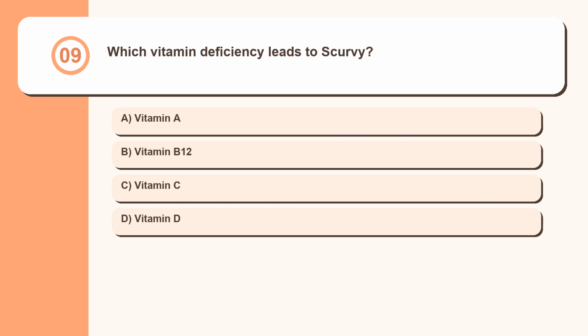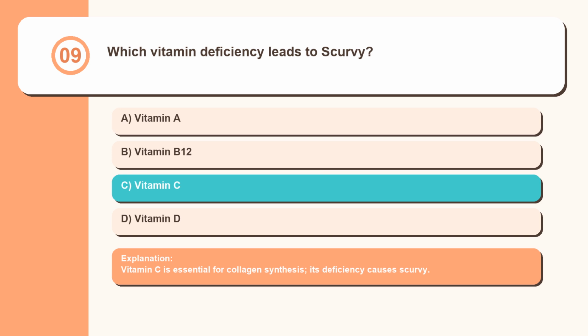Question 9. Which vitamin deficiency leads to scurvy? Vitamin A, vitamin B12, vitamin C, vitamin D. Vitamin C is essential for collagen synthesis. Its deficiency causes scurvy.